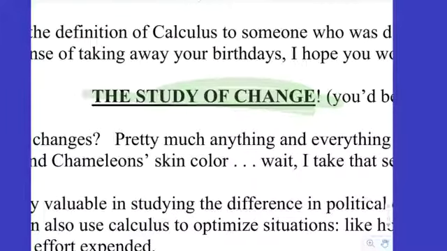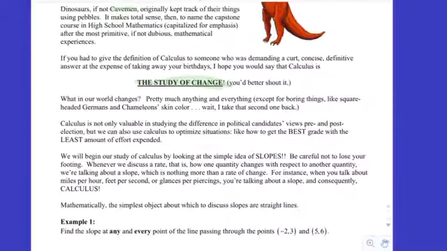How about the temperatures outside? Are the temperatures outside changing? Ooh, kind of warm now. Yeah. Do you think they change at a constant rate? No, they change at a variable rate. If things change at a constant rate, you don't need calculus to study them. But most things change at a variable rate. And if anything changes at a variable rate, you need calculus to study it. Okay? So that's what calculus is in a nutshell. It's the study of change.